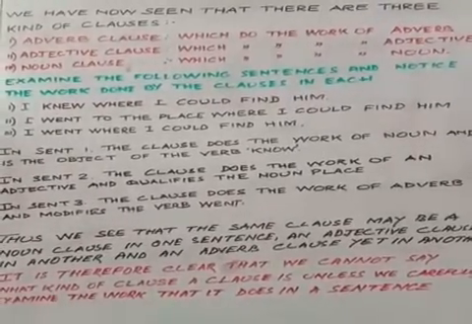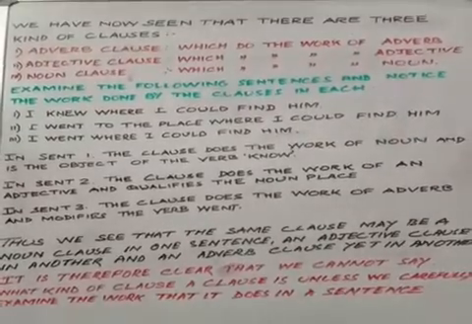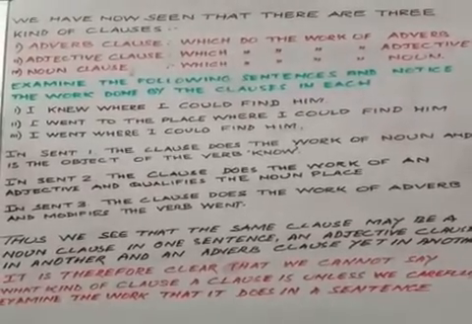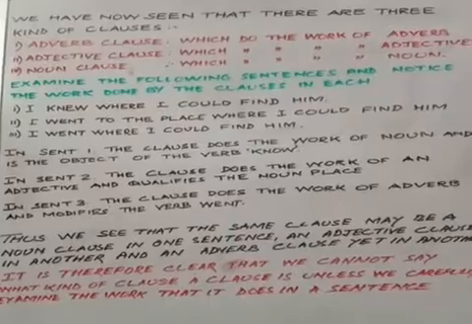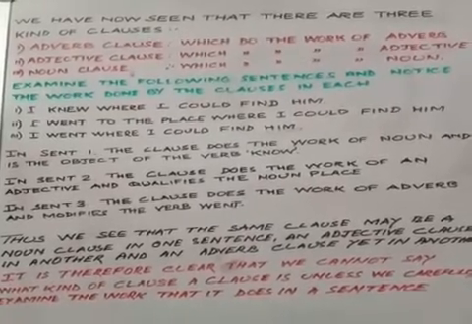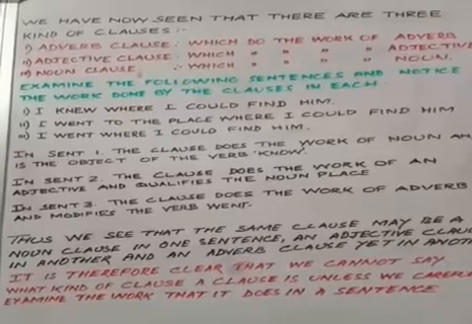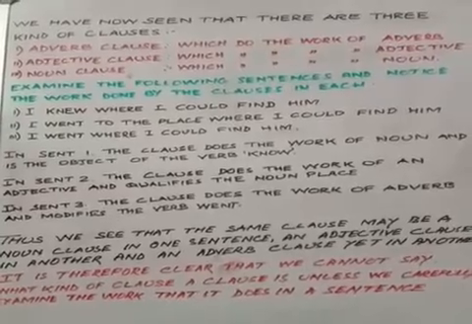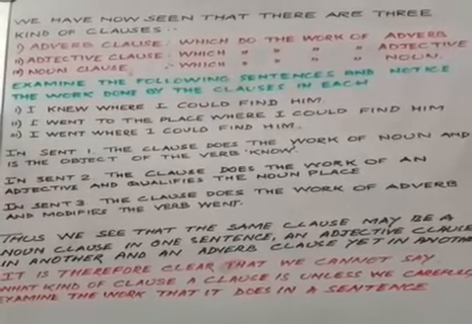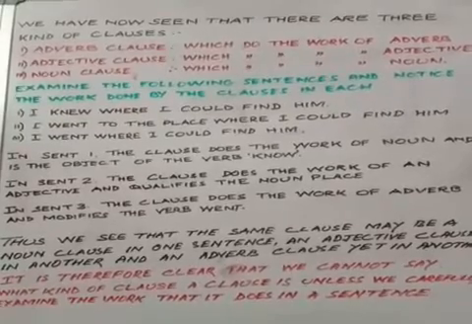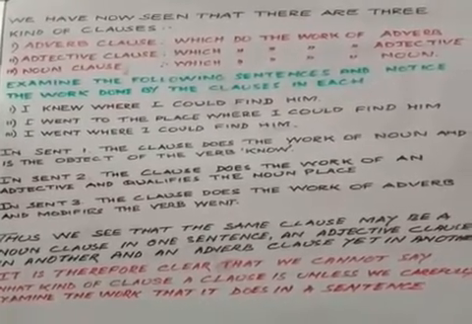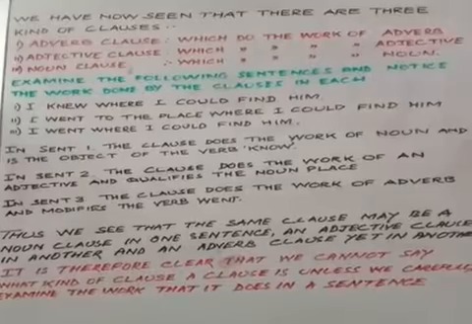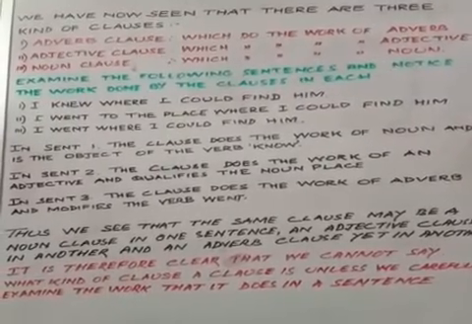Now let's examine this through a few sentences. The sentences are: Number 1, I knew where I could find him. Number 2, I went to the place where I could find him. And number 3, I went where I could find him. In sentence 1, the clause does the work of a noun and is the object of the verb know. Number 2, the clause does the work of an adjective and qualifies the noun place. And in number 3, the clause does the work of an adverb and modifies the verb.